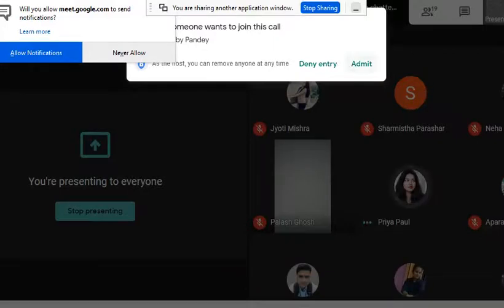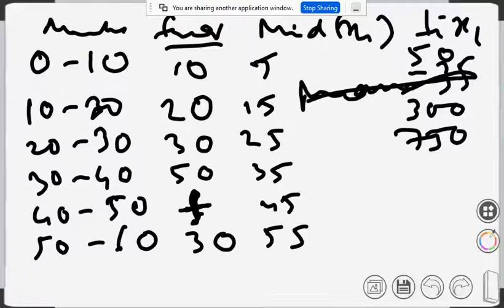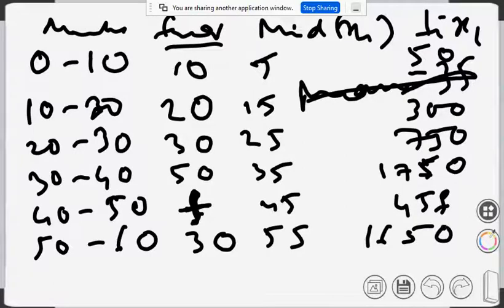Calculating, 1750. Then next one, 45f. Mind that it is 45 into f, so this is 45f. Then 30 into 55 is 1650. And for doing the mean, you have to find the summation fi xi and the summation fi.